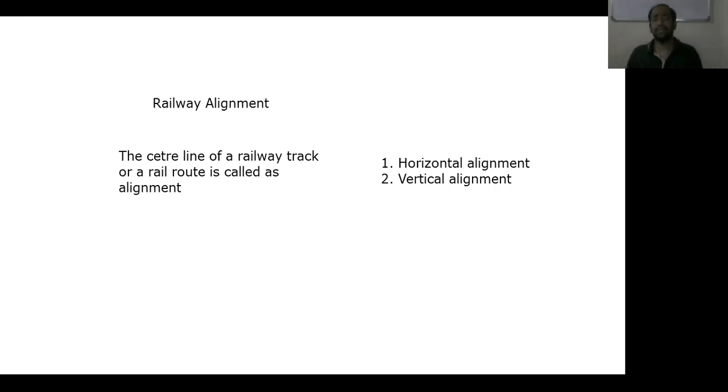So this is the most important concept of railway alignment. And the next important requirement of an ideal railway alignment is integrated development.